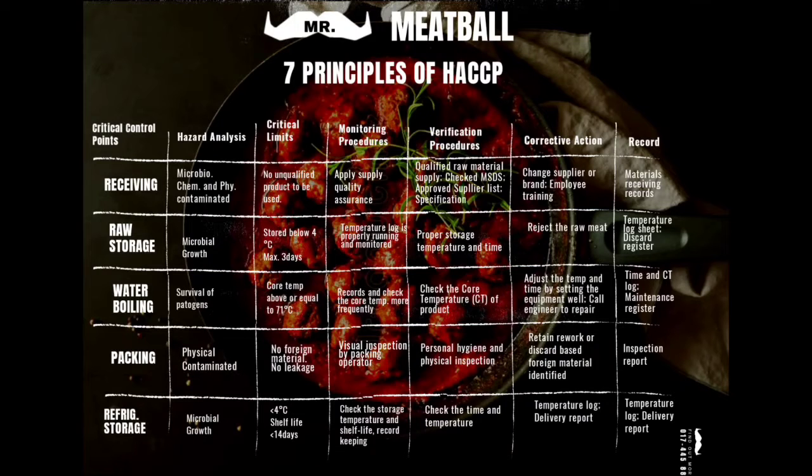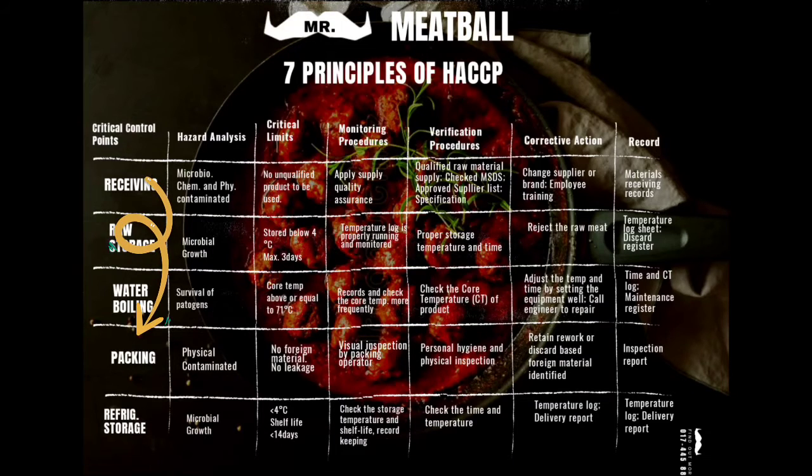The next critical control point in making Mr. Meatball is water boiling. The hazard is survival of pathogens. So we set the critical limit of core temperature at or above 71 degrees C. The monitoring procedure is to record and check the core temperature frequently, and the verification procedure is to check the core temperature of the products. So the corrective action, we adjust the temperature and time by setting the equipment well, and we will call the engineer to repair if a machine has a problem. We will record the time and core temperature logs and the maintenance register of the machines.